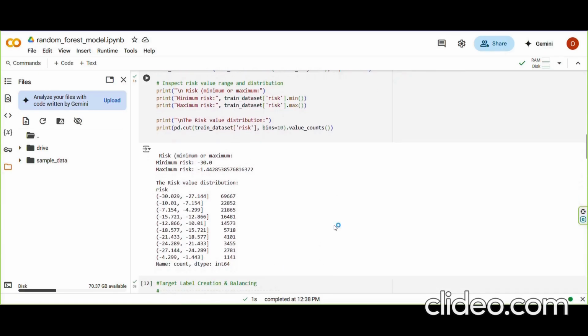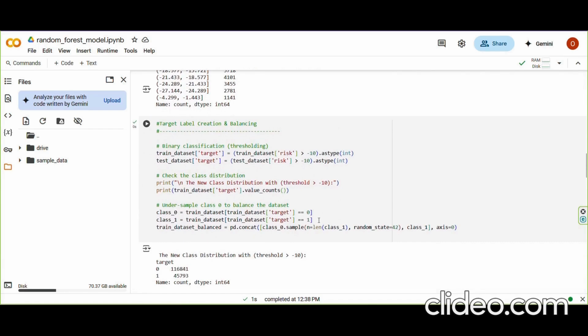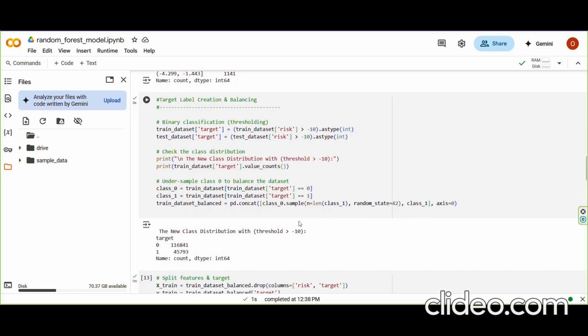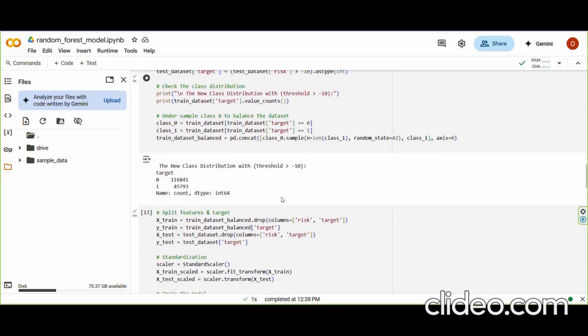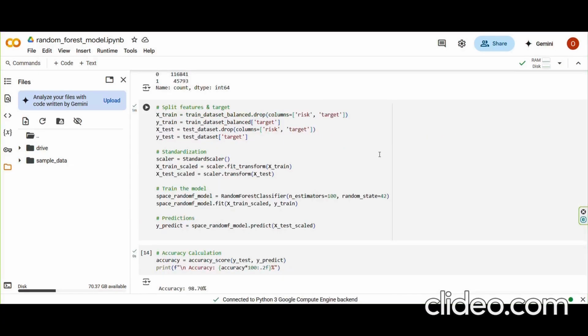Next, I engineered a new binary target variable marking encounters as either low risk or high risk based on a collision risk threshold of -10. This threshold helped balance the classes and sharpen the model's ability to distinguish between them. After preparing the data, I split it into training and testing sets and trained the random forest classifier. I kept the model's hyperparameters fairly standard for a first run, and even without extensive tuning, the results were outstanding.